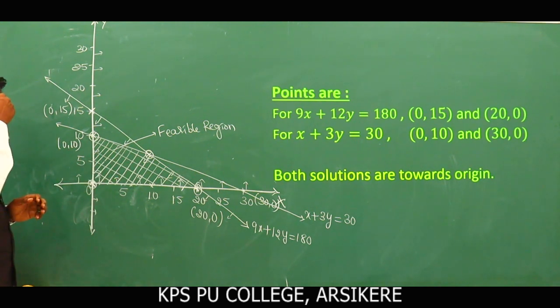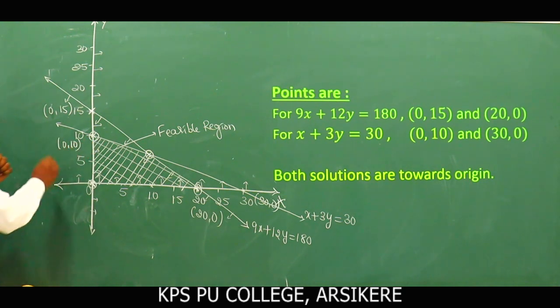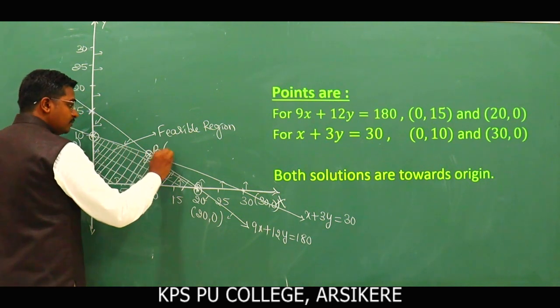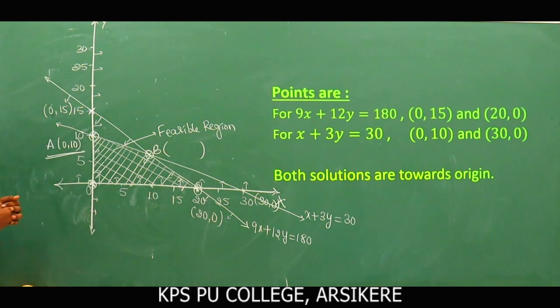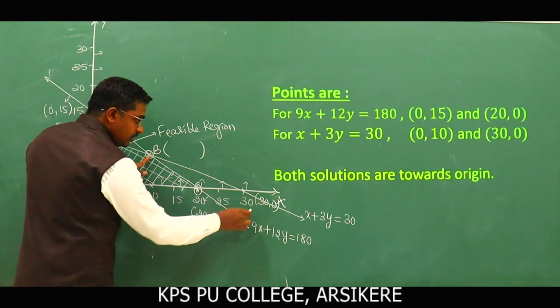Now what we do is find the corner points. What are the corner points here? Here is one point, point A, which is 0, 10, and another point here, B. The point here we need to find. This is nothing but the point of intersection of these two lines.